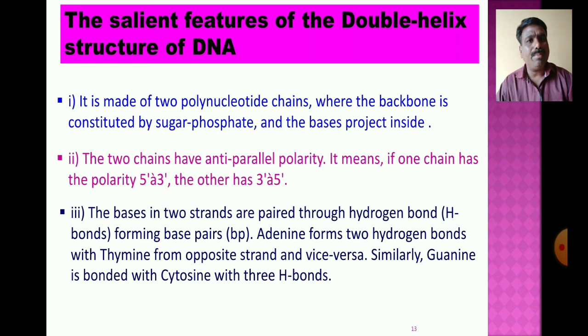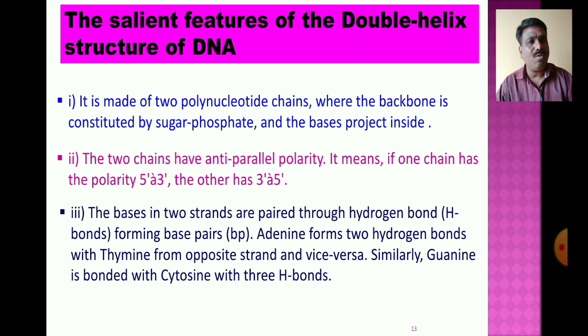The bases in the two strands are paired with hydrogen bonds, specifically weak hydrogen bonds, forming base pairs.